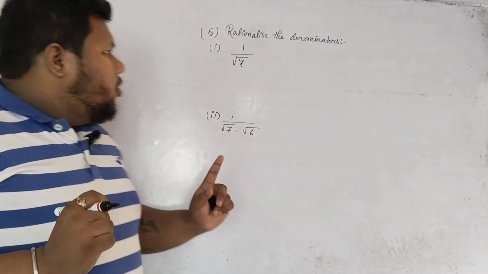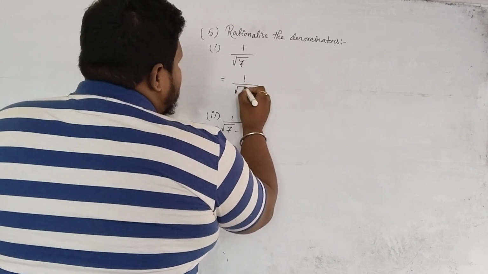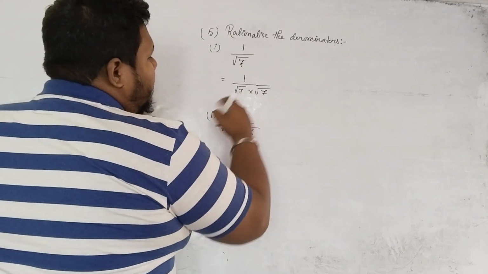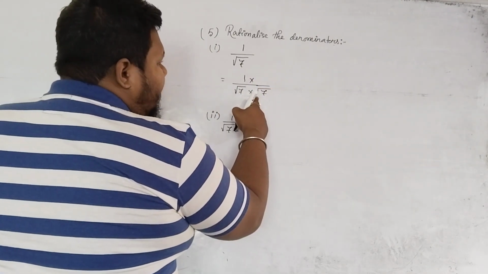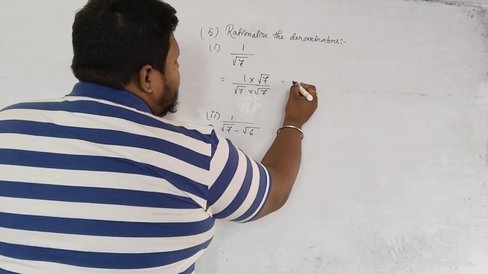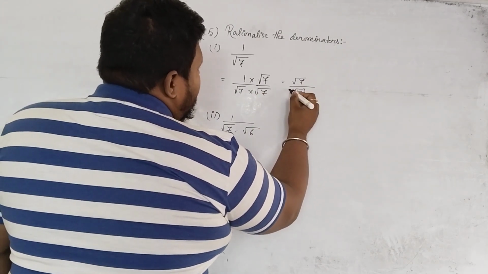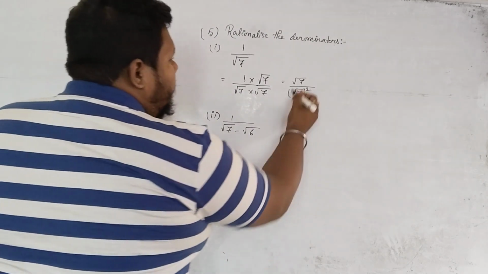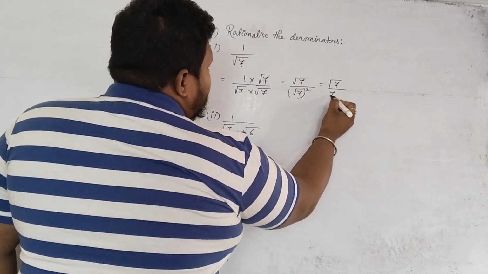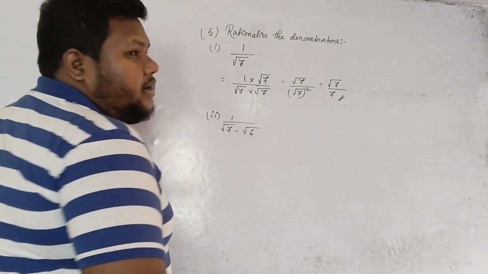One term, right? Now what we will do, if there is one term, then in order to rationalize it, we will multiply by the same term with the denominator, and whatever we have multiplied here, we have to multiply with the numerator also. So 1 into root over 7 is what? Root over 7. Root over 7 into root over 7 is root over 7 whole square, right? Now the square root and square are gone, then what is your answer? Root over 7 by 7. So we have rationalized the denominator.